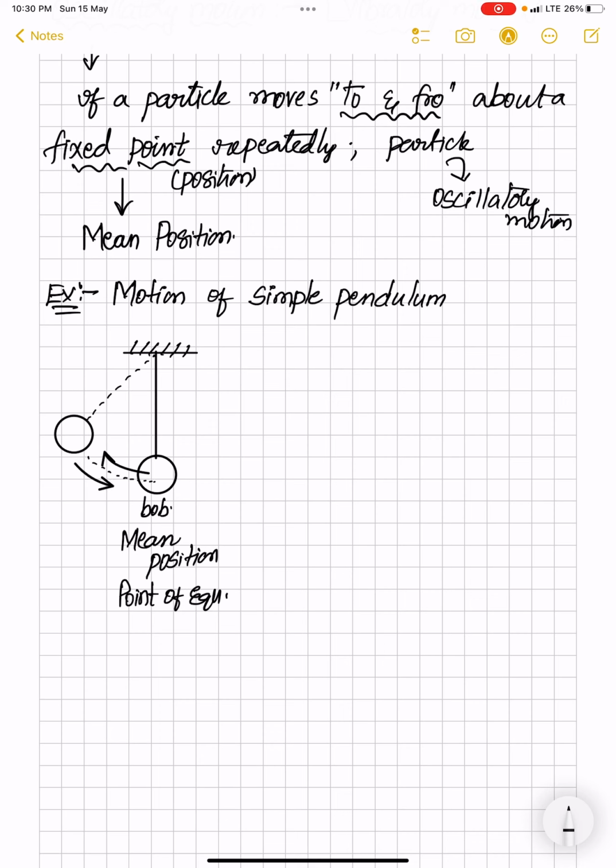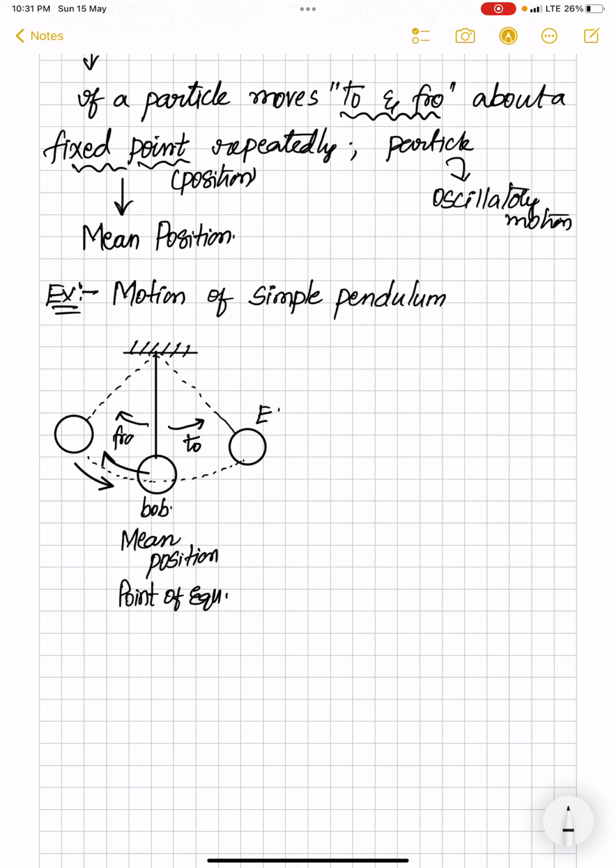It crosses the mean position, then again moves up and reaches another position, and from there it comes back to the mean position again. Moving towards that particular point and moving this way, I define this as to and fro.